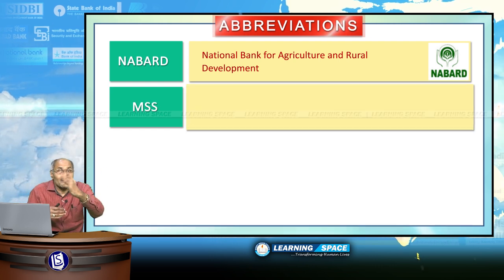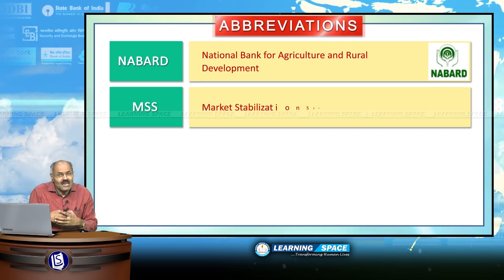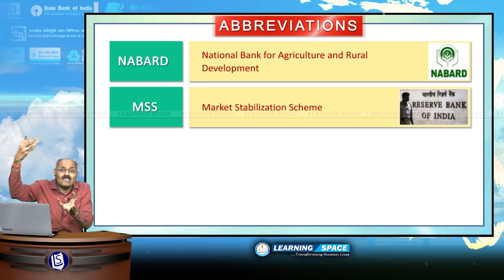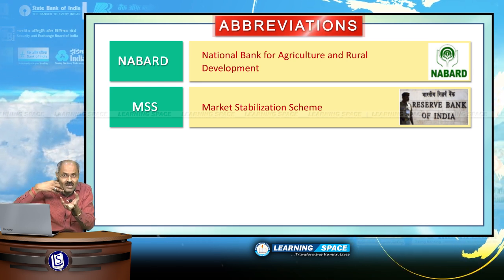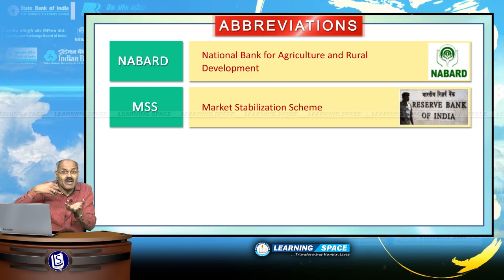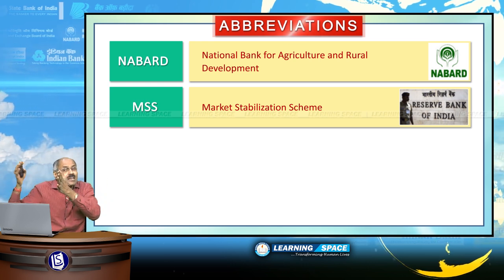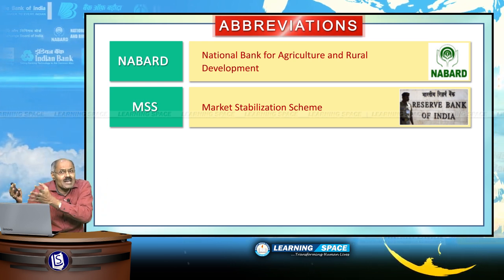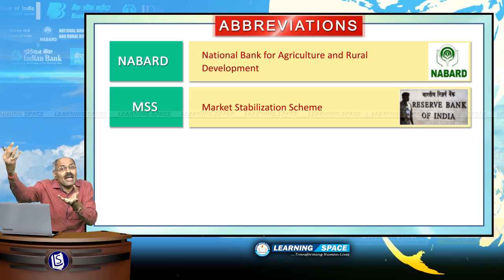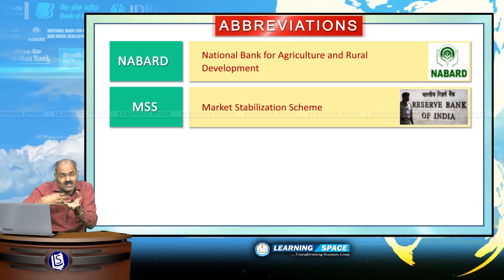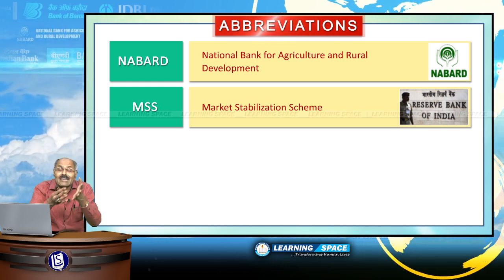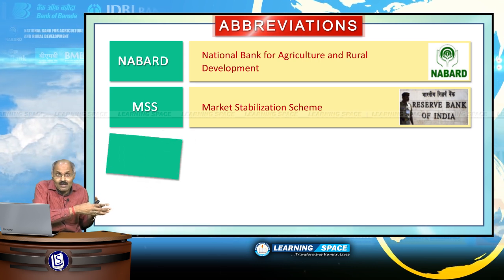MSS, Market Stabilization Scheme. This is basically to absorb excess capital flows into the country. This was established based on an understanding between Reserve Bank of India and central government, basically to absorb excess capital flows into the country, and this account is maintained separately.